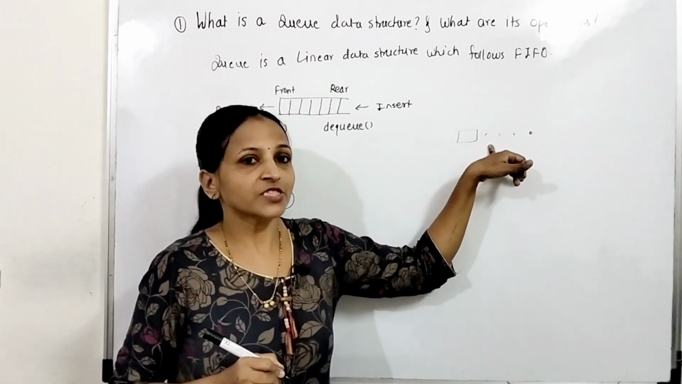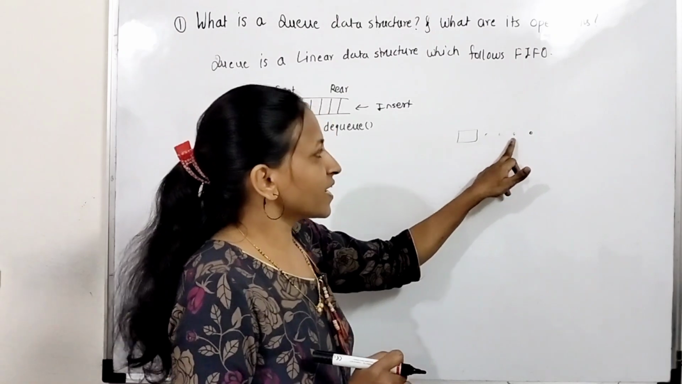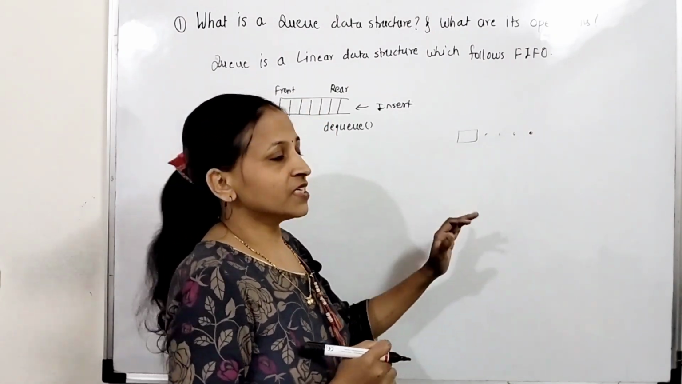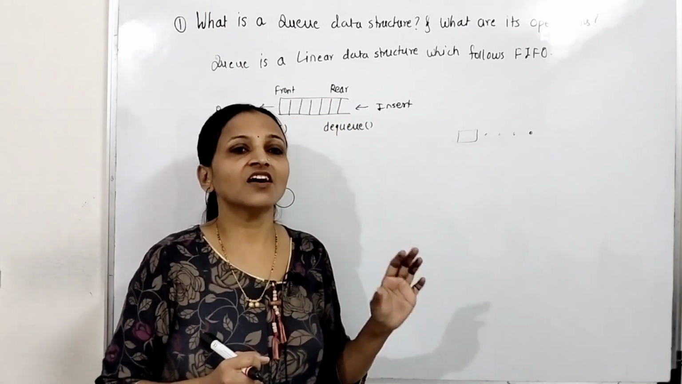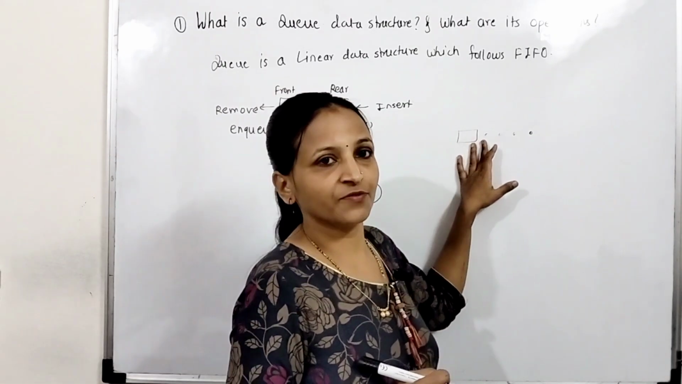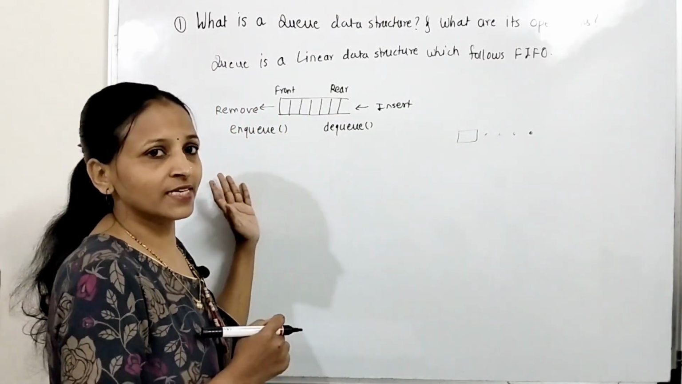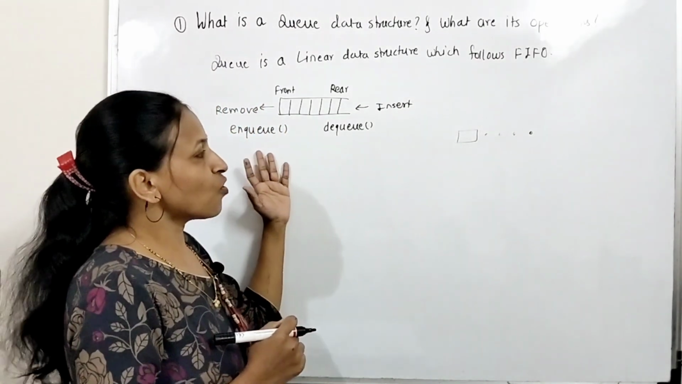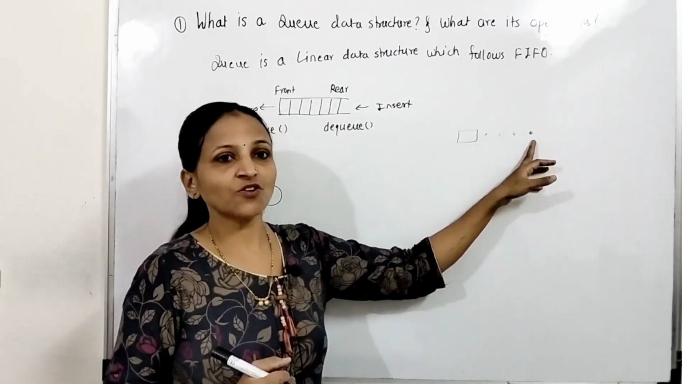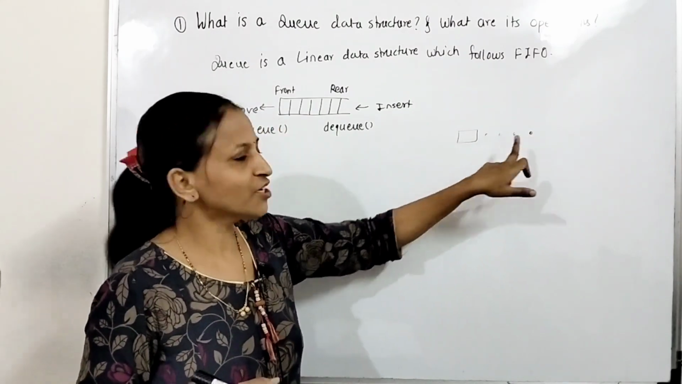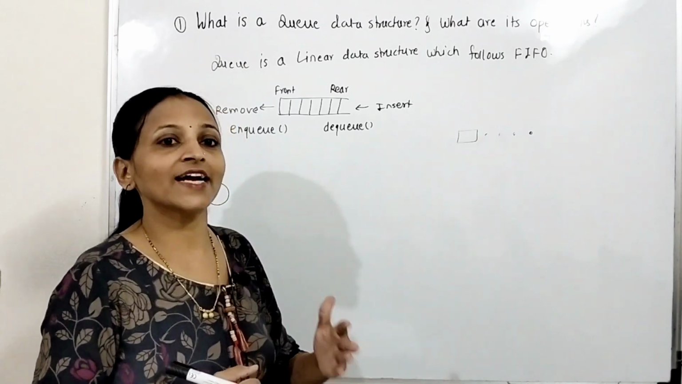You are the first person who entered this queue, that's why you will of course get the ticket first, then the second one, then the third one, and so on. It means the person who entered first in this queue will get the service first, will get the ticket first. This type of approach is used in the queue data structure. That's why this is called first in first out. You can also call it last in last out, meaning whatever person came last will get the ticket last and will get removed from that queue at last.